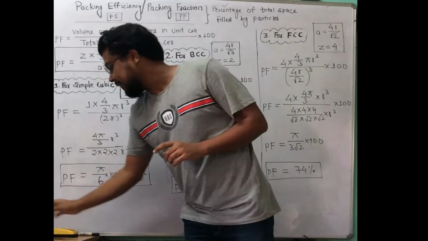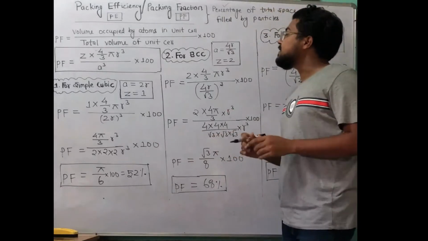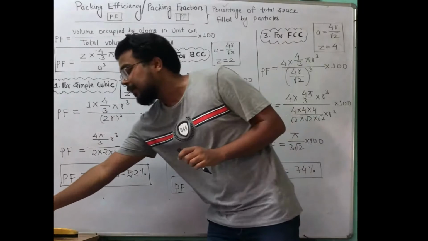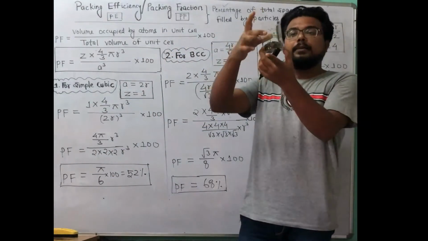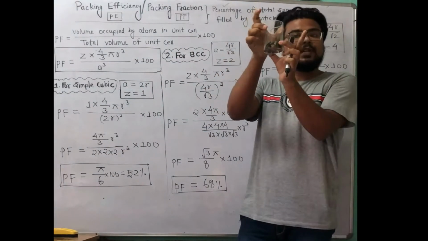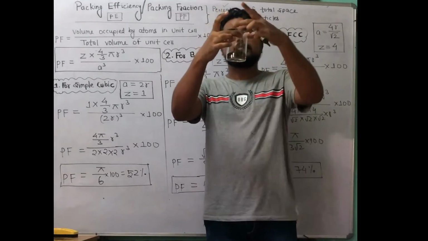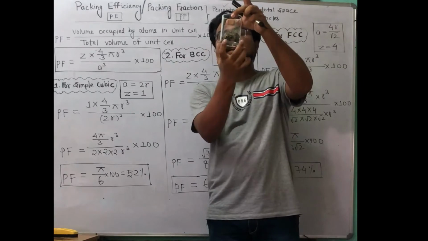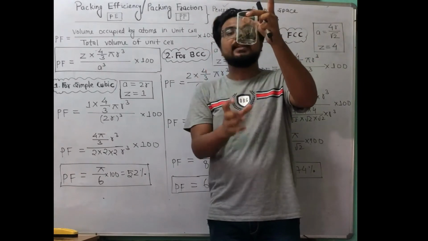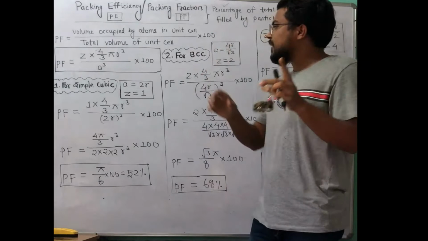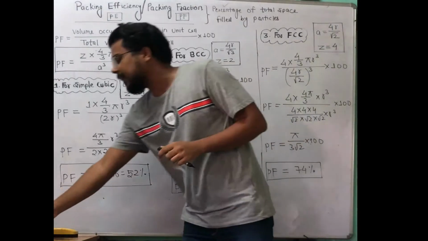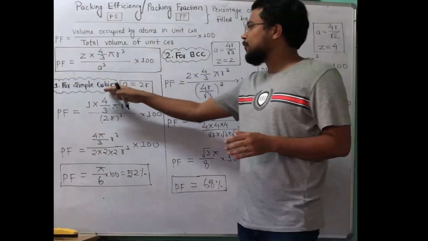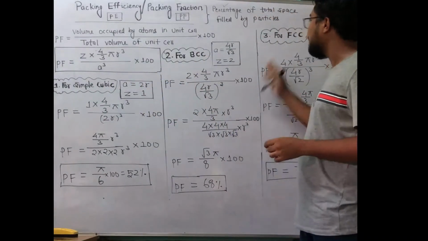So let's start. What is packing efficiency? Packing efficiency means percentage of total space filled by particle. How much space is filled by this stone in this glass, means the space occupied by stone in this glass. So further, for simple cubic, for BCC or for FCC, we have three kinds of unit cell. We are just studying about this: cubic unit cell, BCC, body centered or face centered.